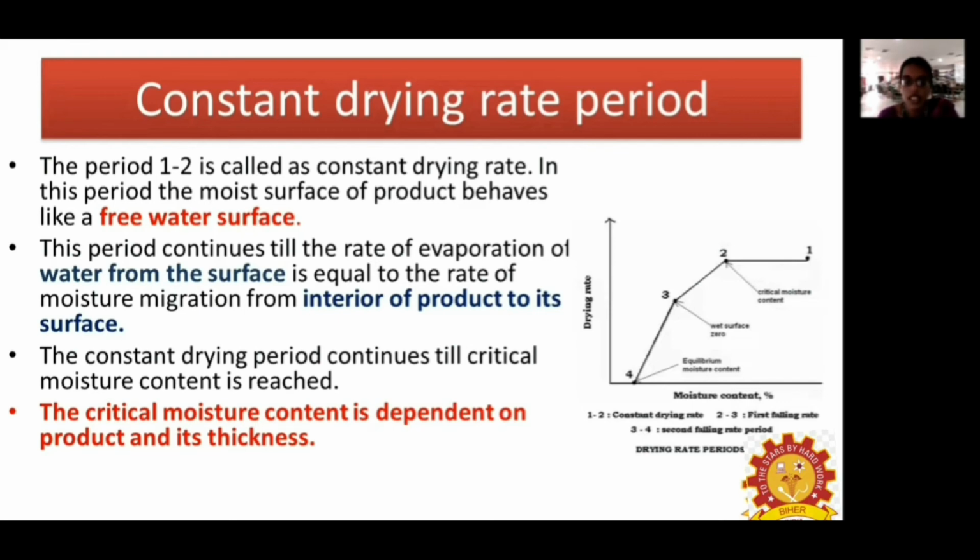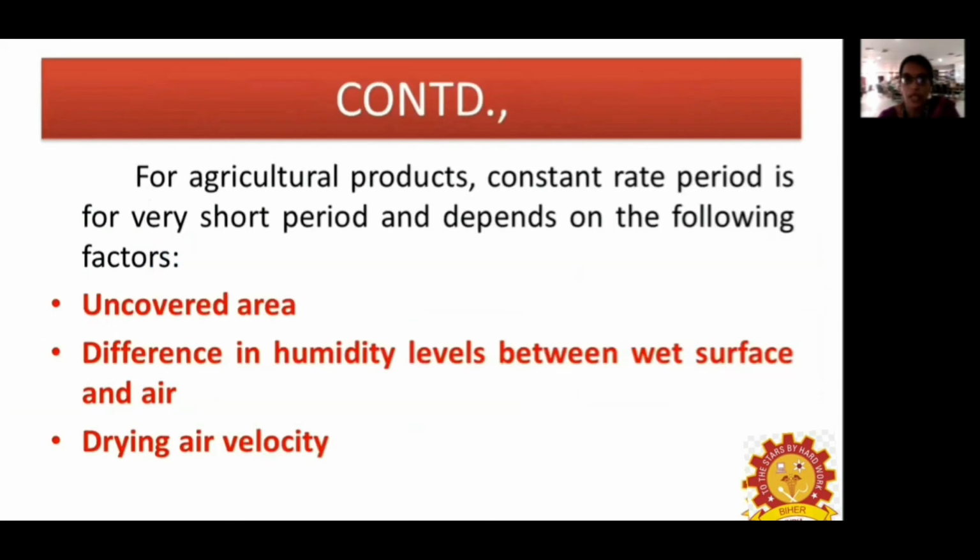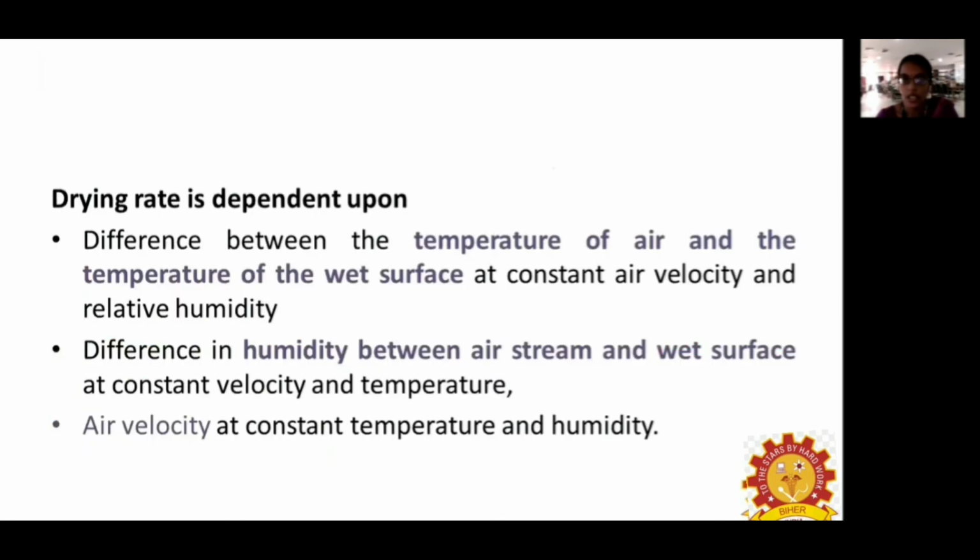So critical moisture content depends upon the product as well as the thickness of the material. For an agricultural material, the constant rate drying period is very short. It depends upon how much area is uncovered from the product, and on the difference in humidity level between the wet surface and the air. Next is the difference in the drying air velocity.